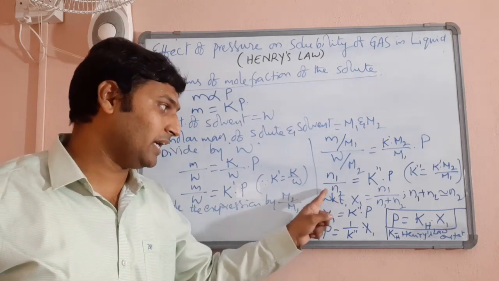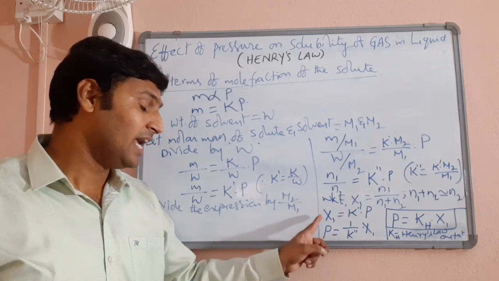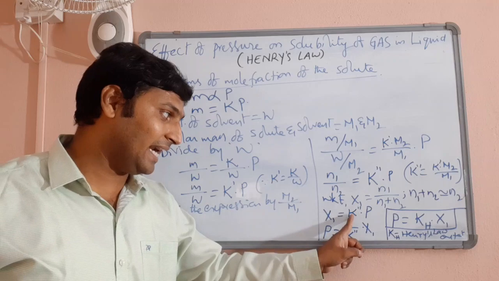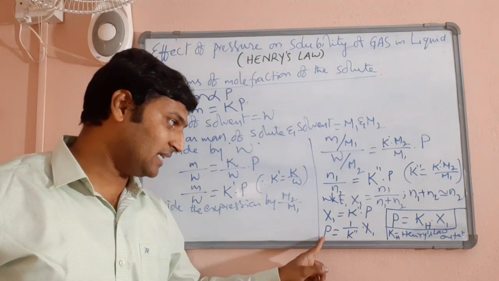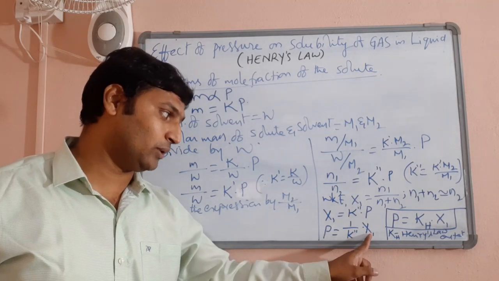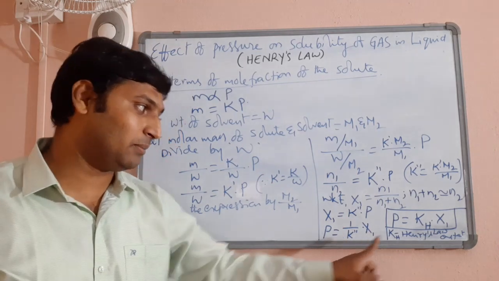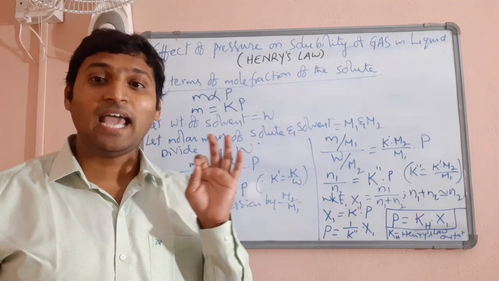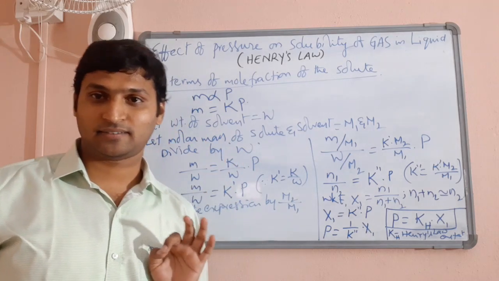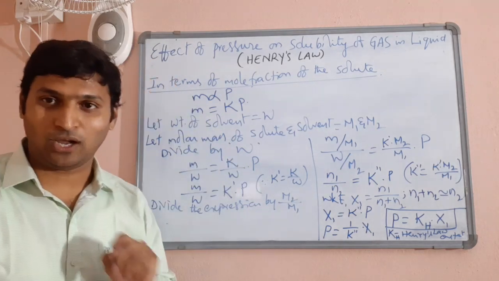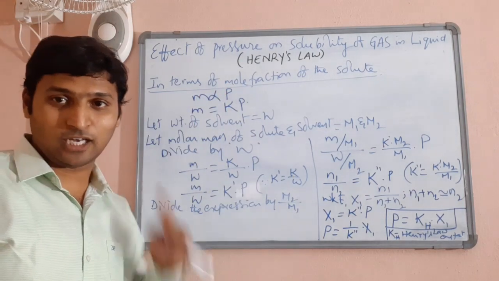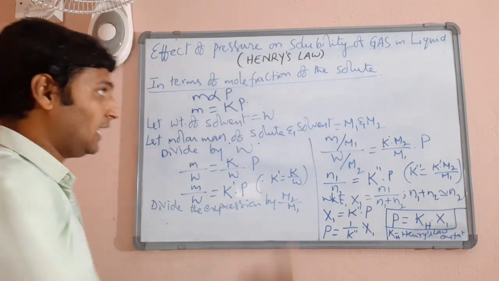Since the ratio N1 by N2 can be taken as the mole fraction itself, it becomes X1, that is mole fraction of solute, is equal to K double dash into P, or P is equal to 1 by K double dash into X1, and in the place of 1 by K double dash, I have taken a constant called KH, which is called Henry's law constant. From that knowledge, I will provide myself space here on the top for writing the new statement for Henry's law.